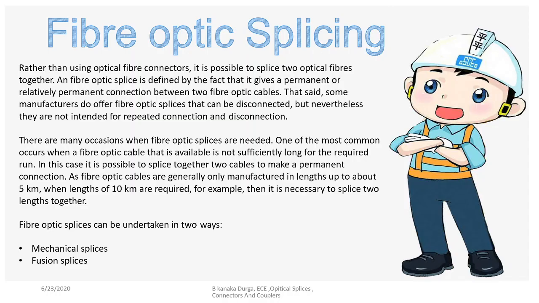Another case is when a cable has been broken or some damage has occurred. At that time also we require a splice: that area is cut out and joined to another optical cable.